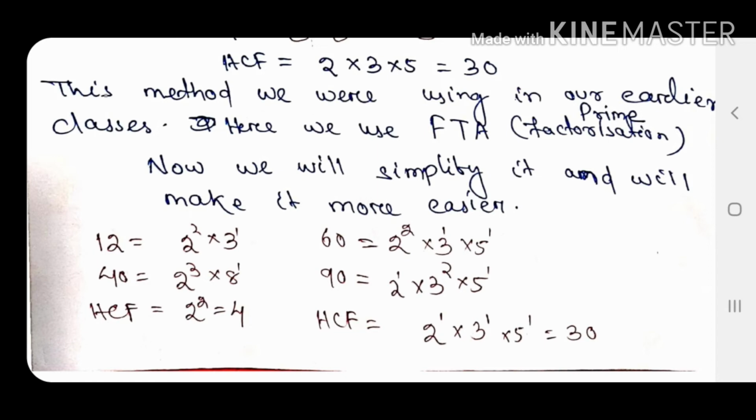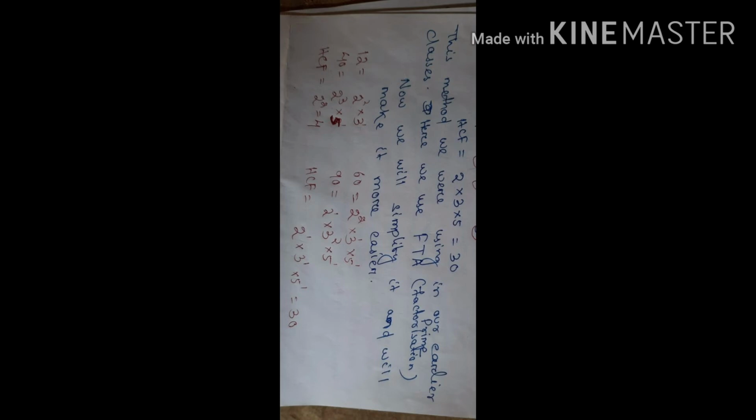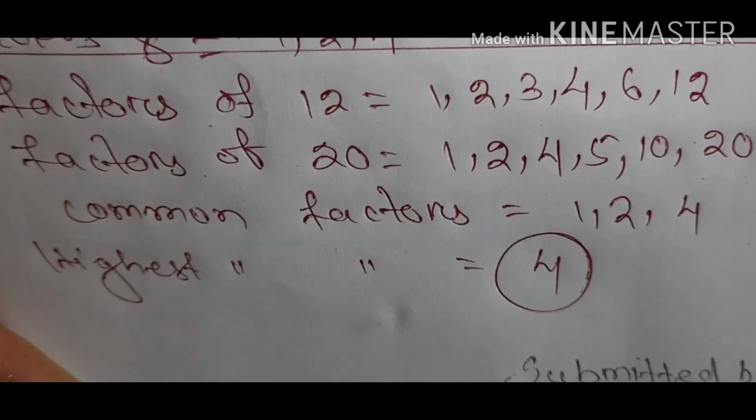So, 2 squared, that is 4. Similarly, 60 and 90 are prime factorized and written, and you can check 2 is in both 60 and 90. So, I will take 2 along with the exponent, that is raised to the power 1. Then 3 is present in both of them. So, I will take 3 as common, with the least power, that is 3 raised to the power 1. Similarly, 5 is in both of them. So, I will take 5 raised to the power 1. So, here the HCF is 30.